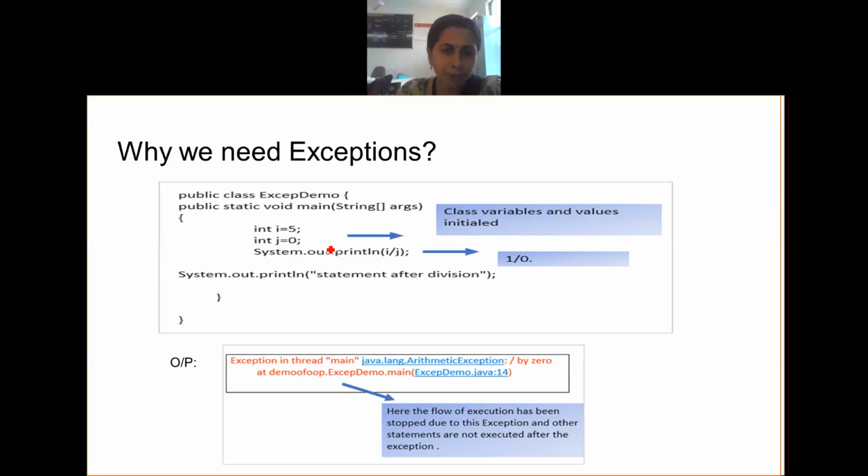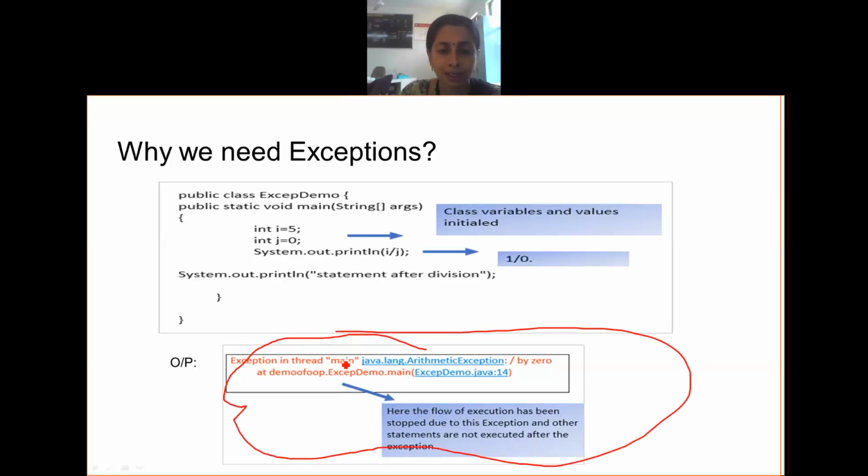There are many examples, like division by zero error. Just have a look at this kind of output. I think you might have encountered it. If you get this kind of output when you run any program, your program is abruptly ending. It means that you have not handled the exception situation that has occurred. Then how do we handle this? Try putting the things that may encounter an error or exception into something called a try block.